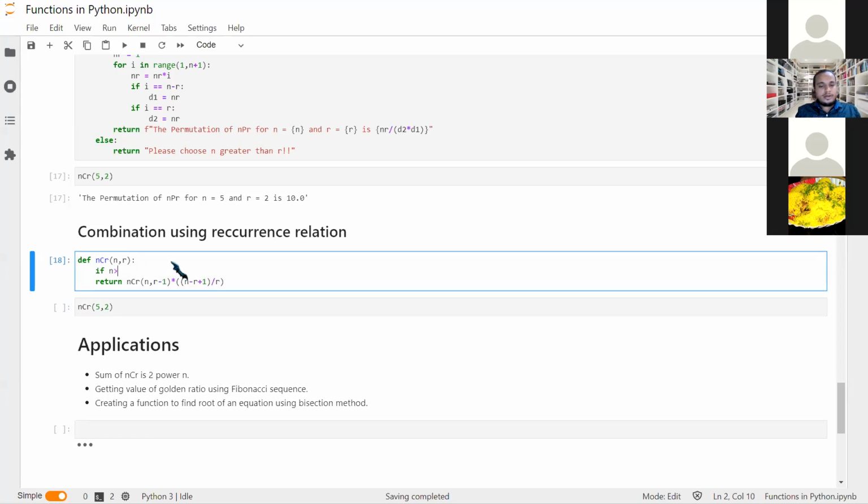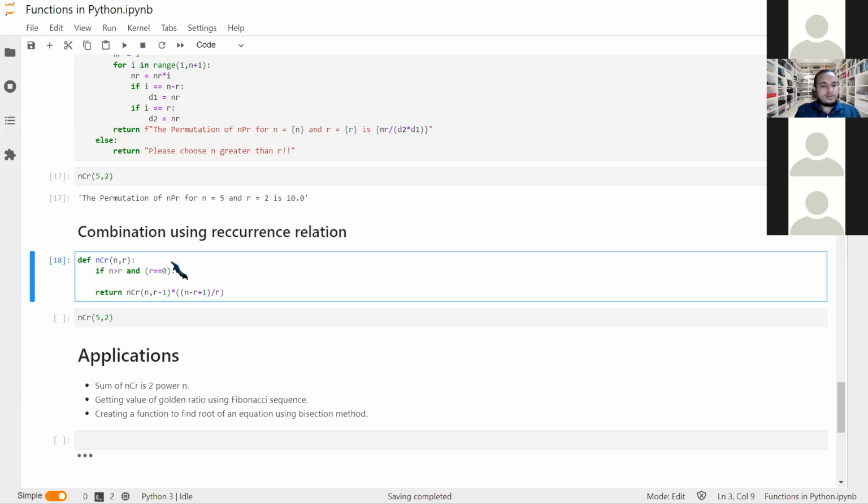So if n greater than r, n should be greater than r, and we have r equal to 0, then we return n.